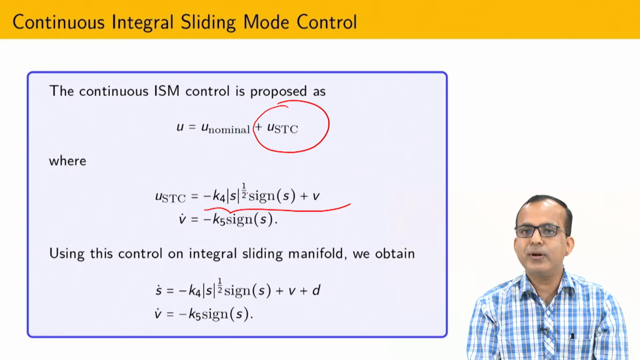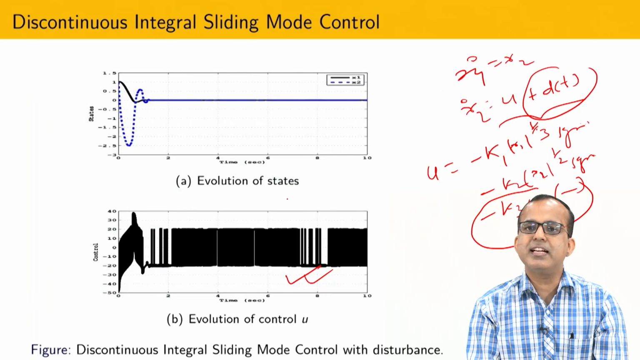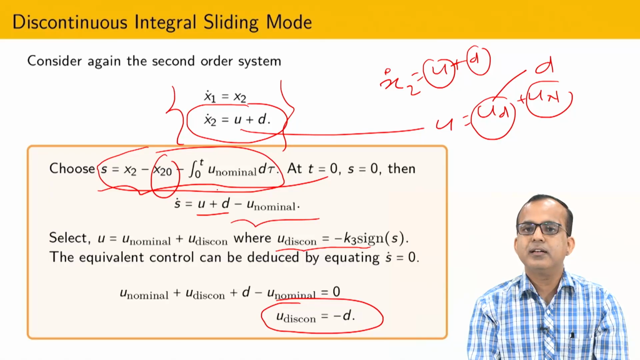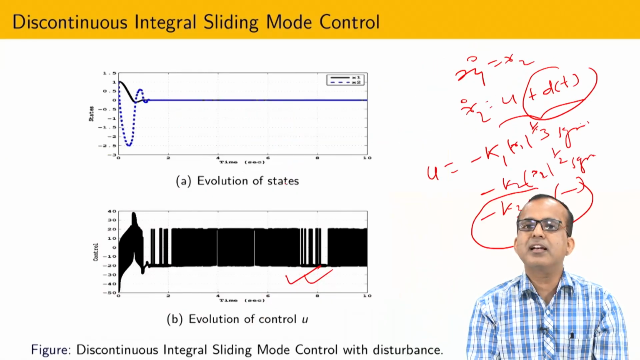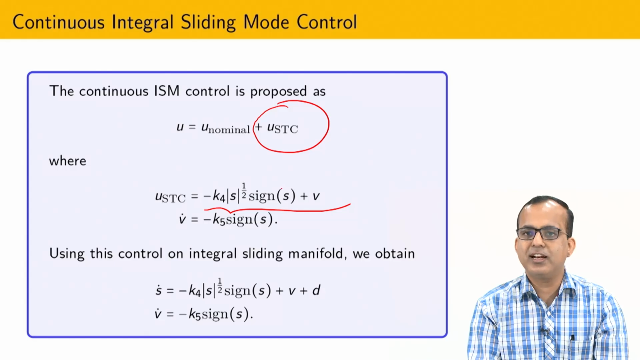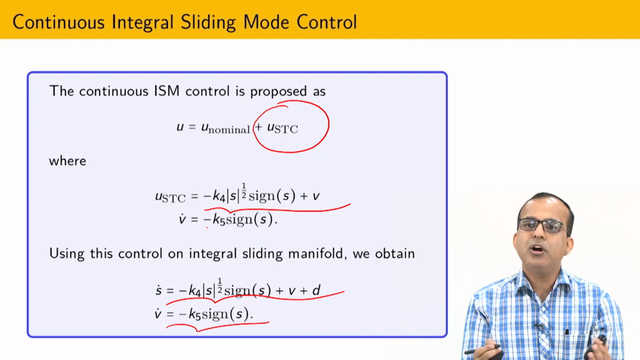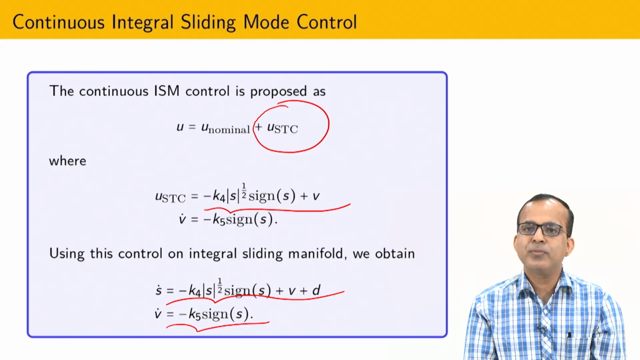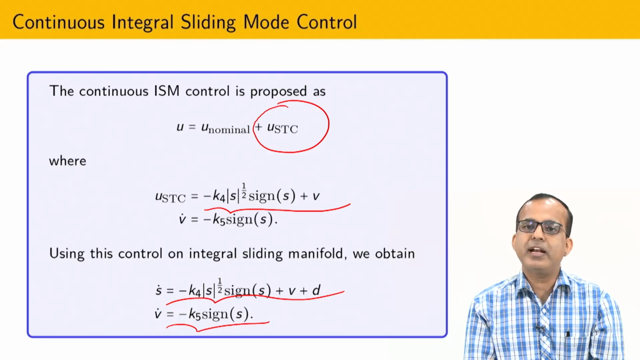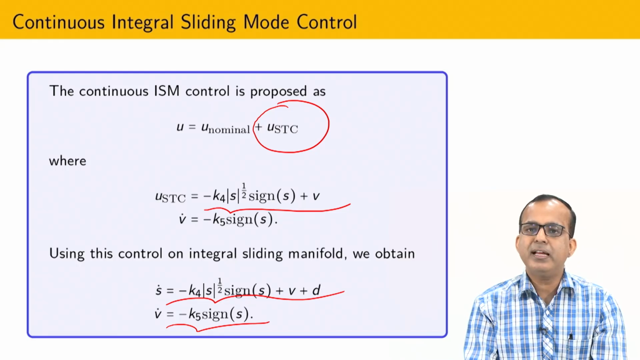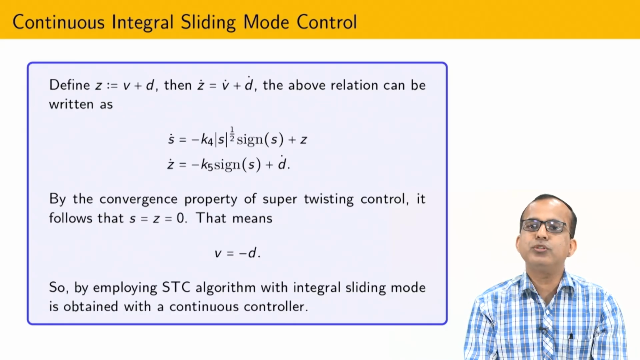So K4 S power half signum S, V dot equal to K5 signum S. S is exactly the same as here, the same as the classical integral or discontinuous integral. Now you have this kind of structure. If you take the derivative of S dot, basically how we design sliding mode control is we select the sliding manifold, and after that we calculate the rate of change of the sliding variable, and then we maintain that equal to 0 in finite time.